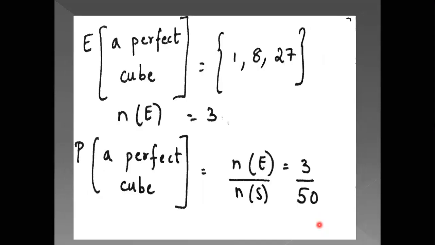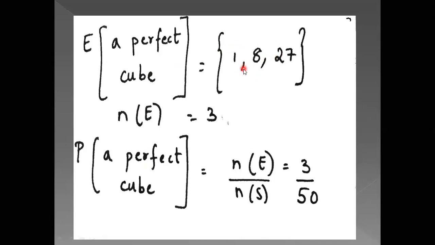Now after that, we go to the next part, the probability that it will be a perfect cube. So for that event, a perfect cube, you have to find which numbers between 1 to 50 are perfect cubes. 1 cubed, 1 into 1 into 1, is 1.